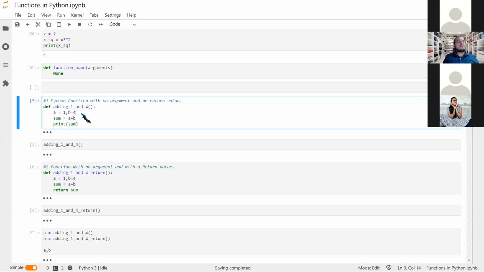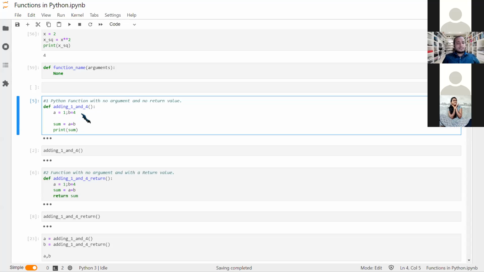There are multiple ways of doing it. You can also write a, b is equal to 1, 4. If there is a list of different numbers we need to add, then you can use that also. For only two, we can just stick with this notation.